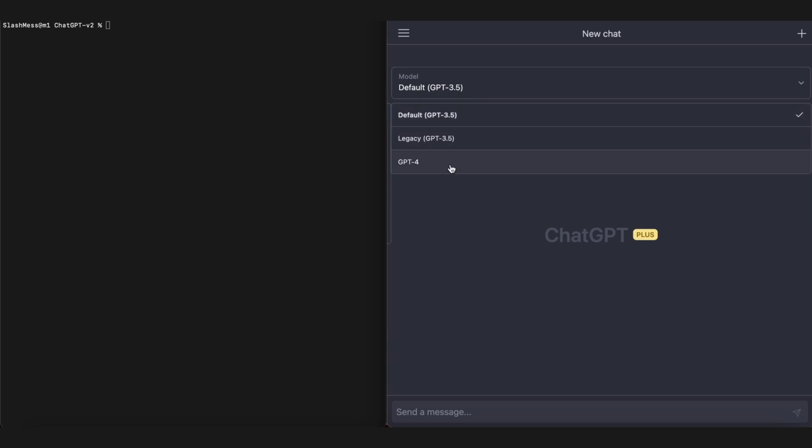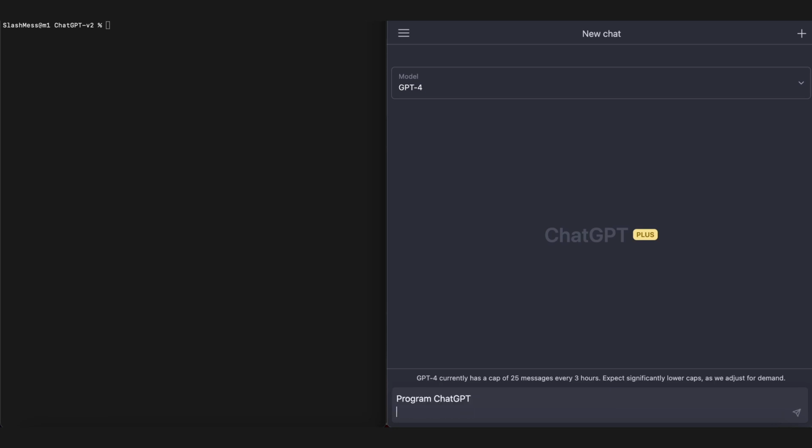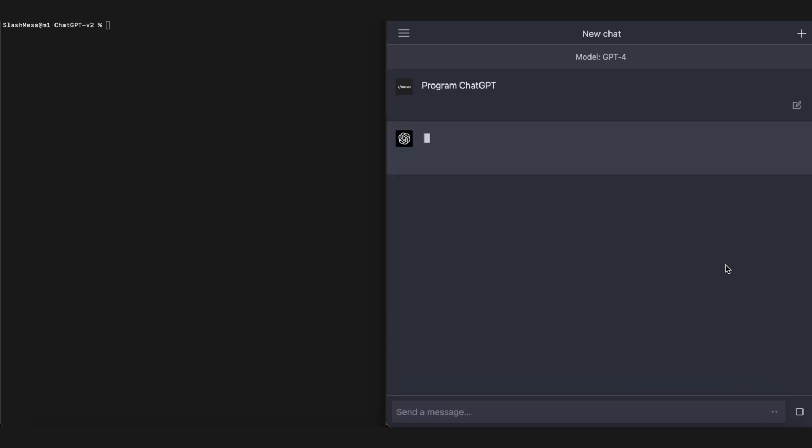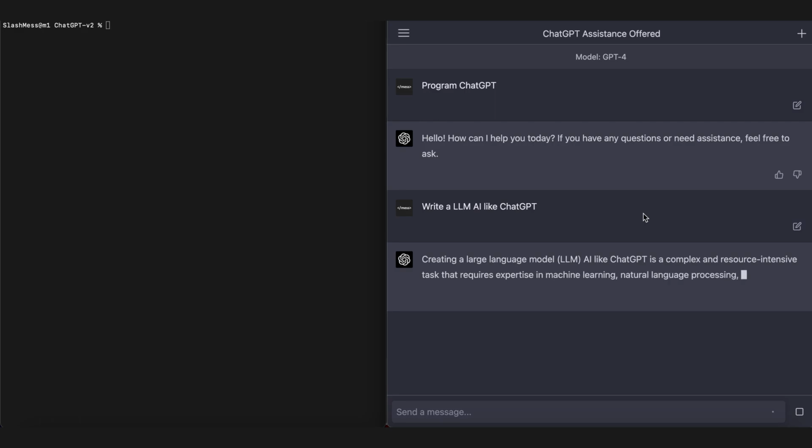Model, we'll switch this over to GPT-4, which currently has a message cap. How fun. I'll just start pretty basic. Program ChatGPT. We'll get straight to the point, and then we will send that out. Hello, how can I help you? If you have any questions. Oh, it's like thinking I'm asking about the program ChatGPT. Write a large language model AI like ChatGPT. There we go. Should be closer. Now it's going to tell me about what it'd be like to create a model.